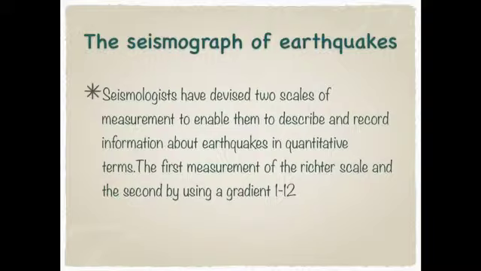For example, a 1 unit increase in magnitude translates into an increase of 10 to 30 times in released energy. To put that another way, each number on the Richter scale represents an earthquake 10 times as strong as one of the next lower magnitude. Specifically, an earthquake of magnitude 6 is 10 times as strong as an earthquake of magnitude 5.